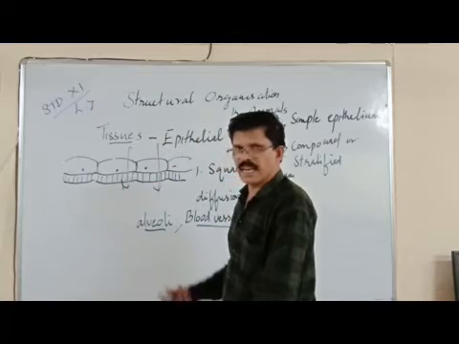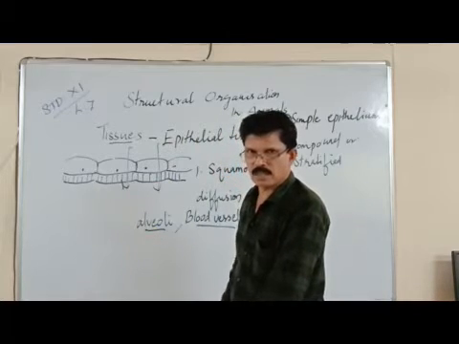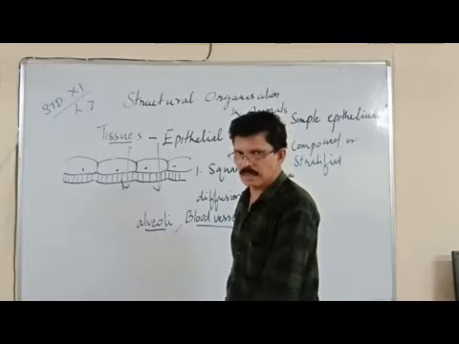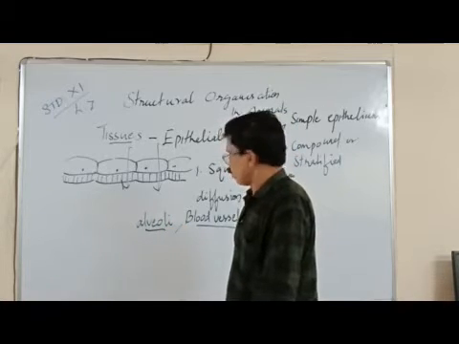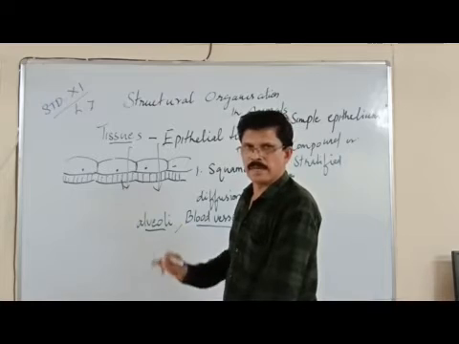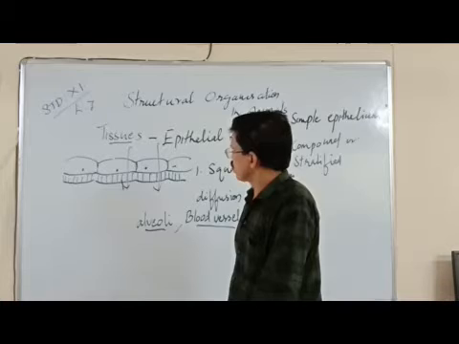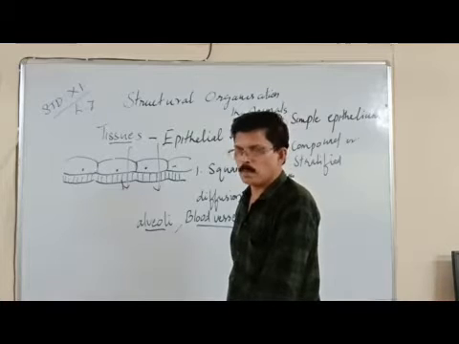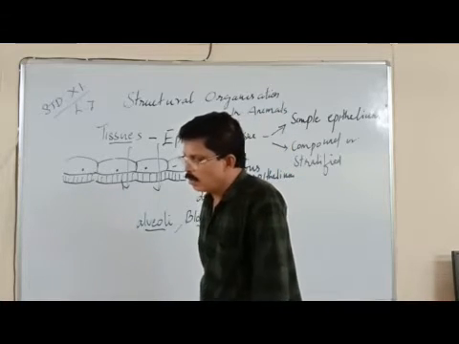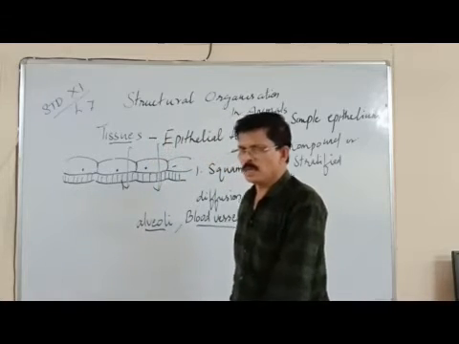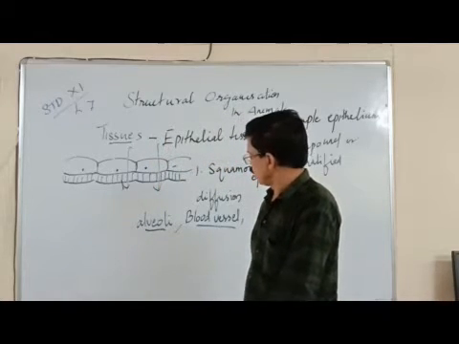Now in alveoli, gaseous exchange takes place. Oxygen and carbon dioxide exchange takes place in the alveoli. So we can understand that the alveoli or the air sacs inside the lungs and the blood vessels are covered and protected by simple squamous epithelium. Now, the simple squamous epithelium is found in many other organs as well.